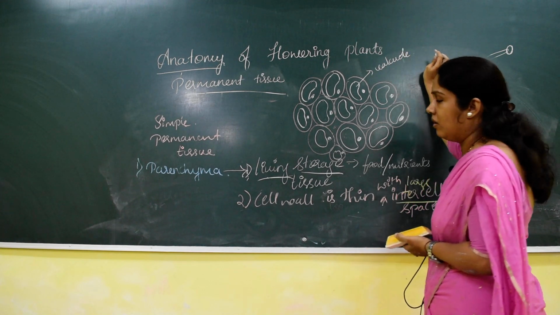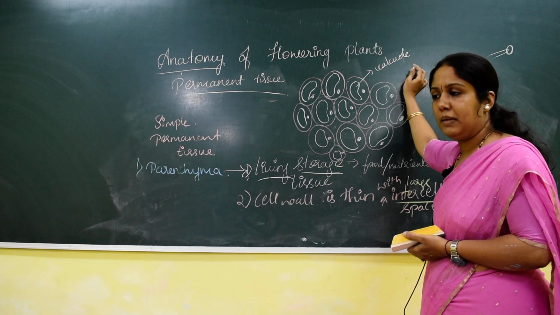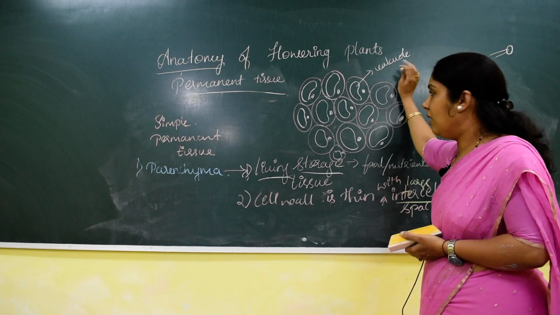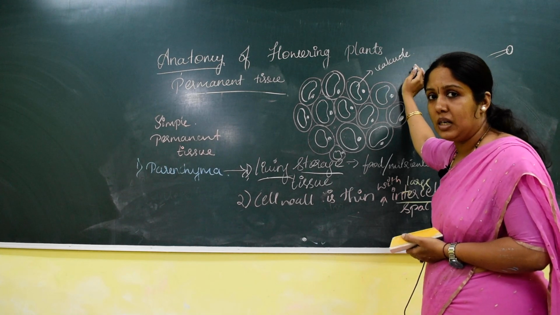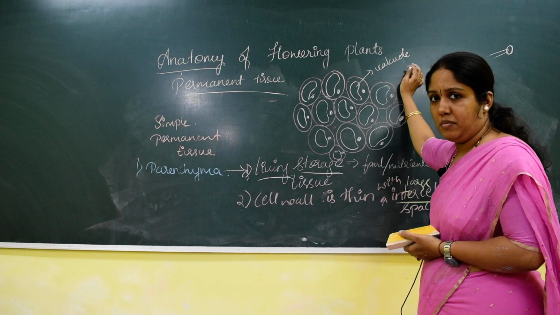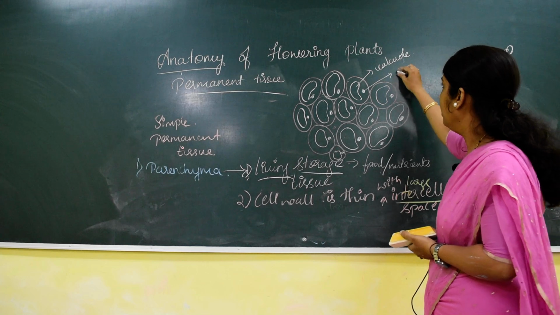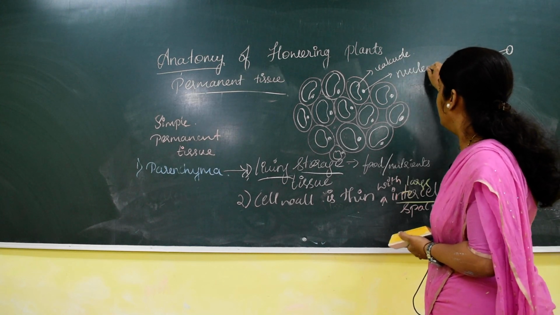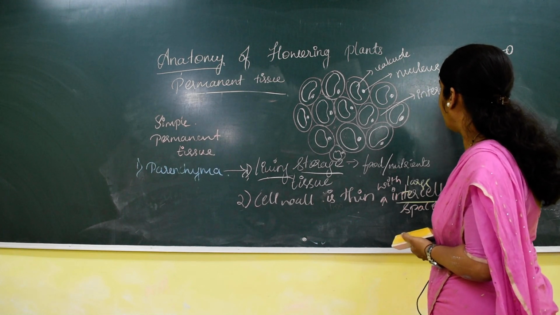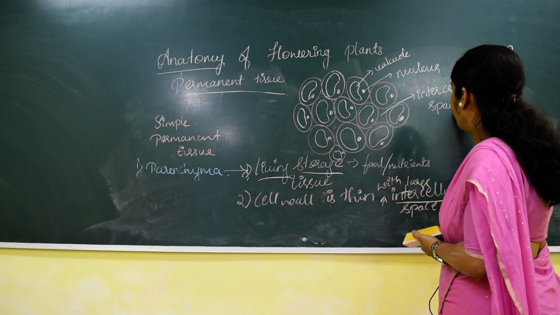Wherever you draw the diagram for any of the tissues, the labeling is very important. In biology, if you draw only the diagram and forget to label it, then that unlabeled diagram won't carry any marks in the examination. So the labeling itself is very important for the diagrams. Understood? So be careful while drawing the diagrams. Immediately after drawing the diagram, you have to label the parts. Nucleus, and the space is called intercellular space.